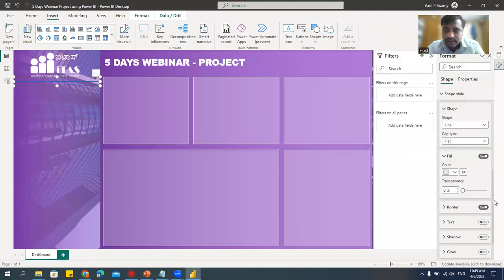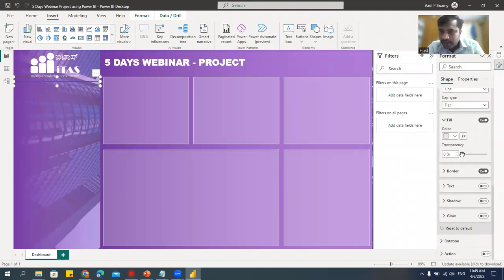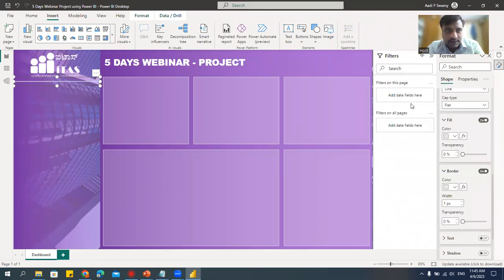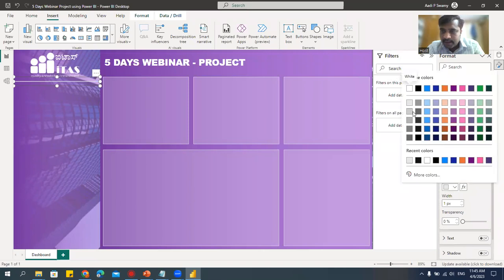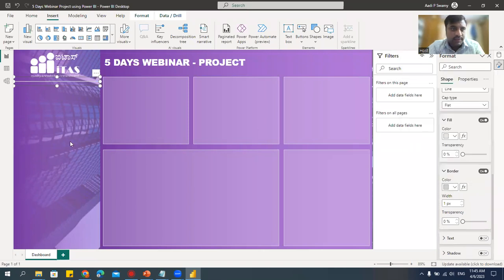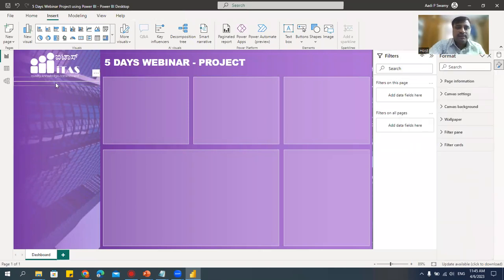Is it working? No. Border will take it. Here we'll say light. Yes. Let me make it a little more. You can see that I have a separator here. Copy this, paste it, and then we can put it here also so that we can have some email IDs or whoever has done it. Let me go here.